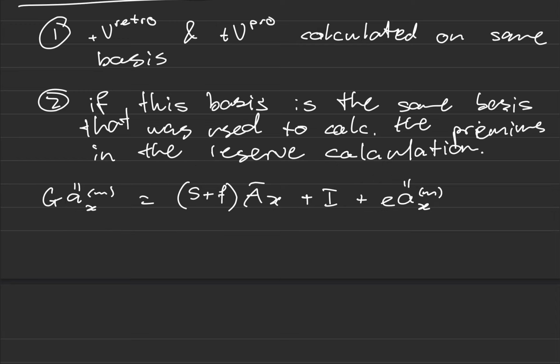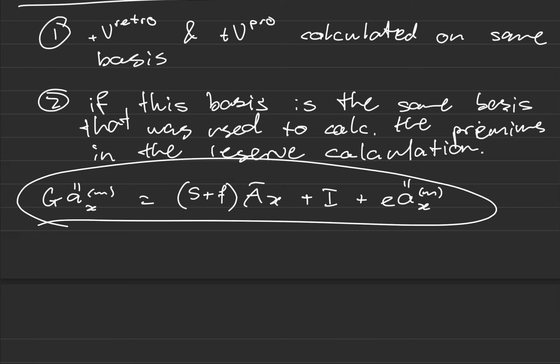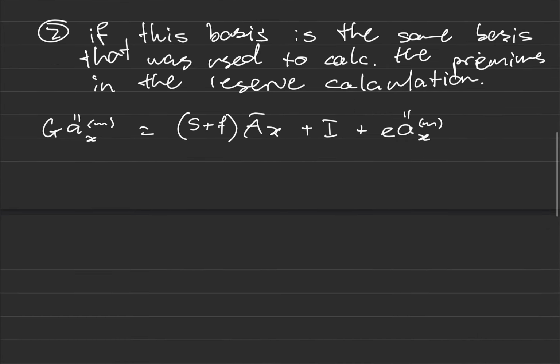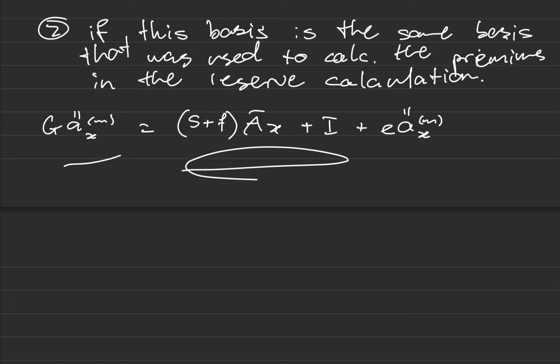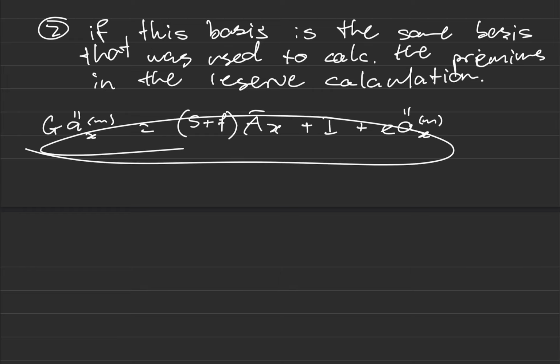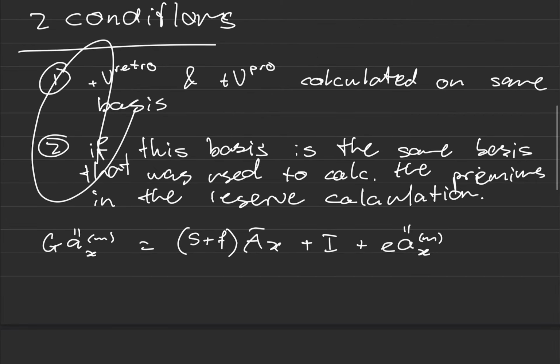So I need this equality to hold in the first place, which is why the basis used to calculate the premiums, which is the basis used in this calculation, must be the same basis that I'm using in the reserve calculations. And those 2 reserve calculations must have the same basis. And so I'm eventually going to get to a point where each reserve calculation is on each side. So the basis must be consistent throughout here, from this pricing approach all the way until the reserves. Okay, so that's why both of these conditions must be true.